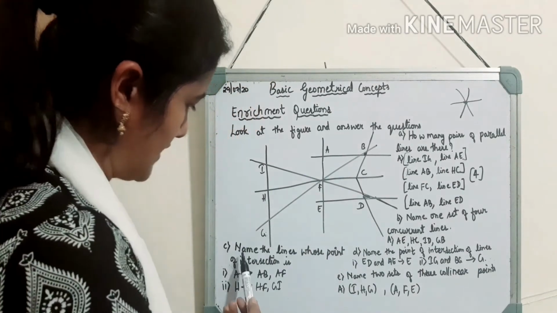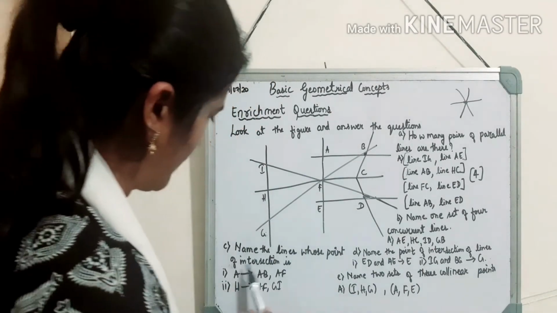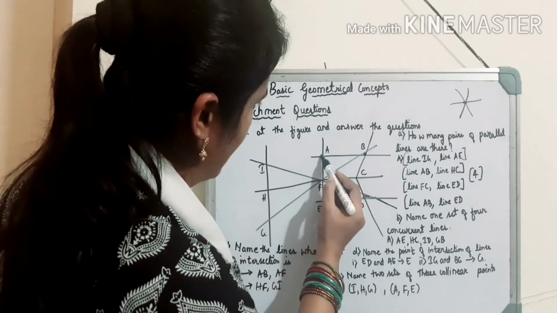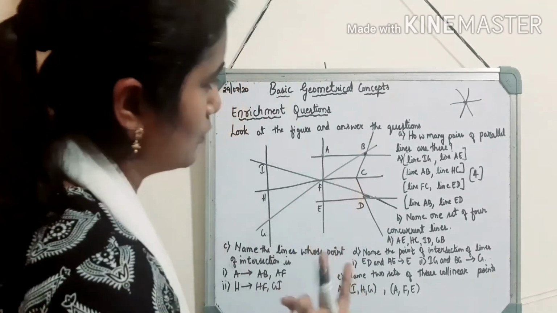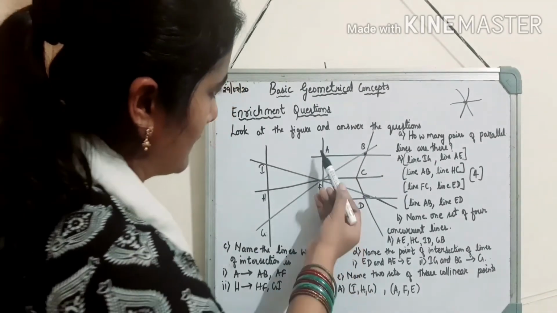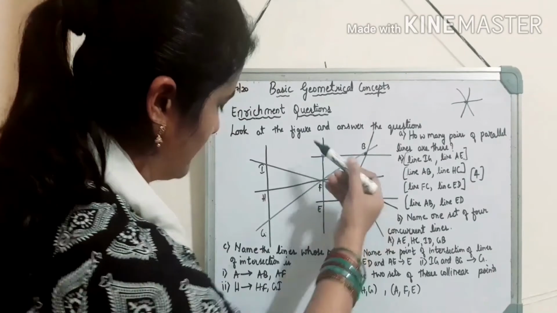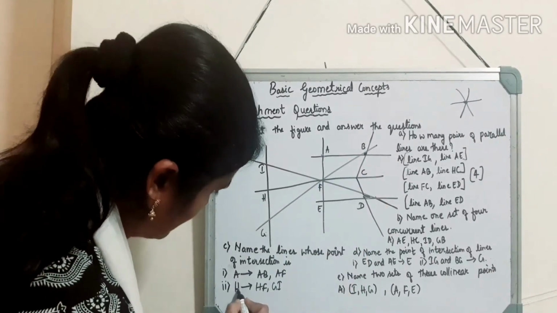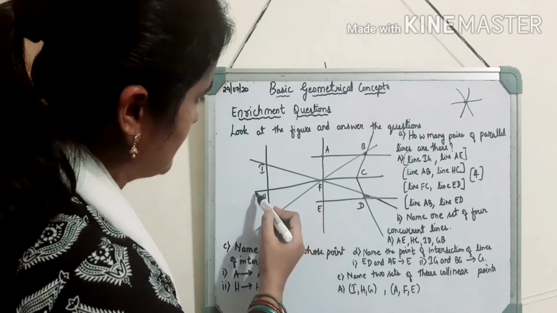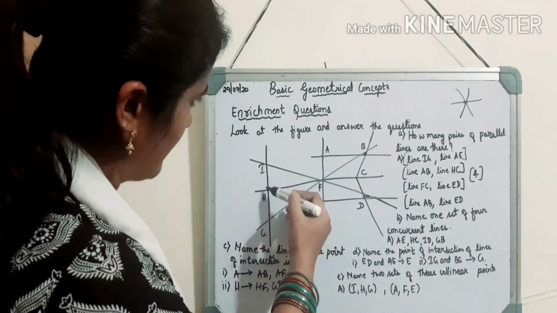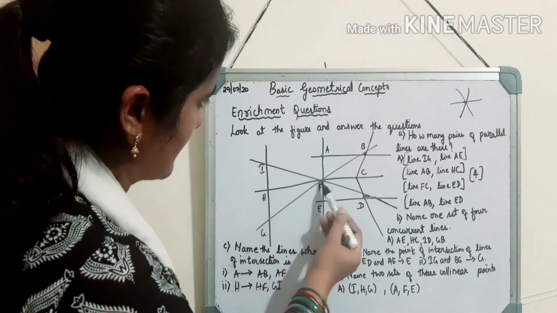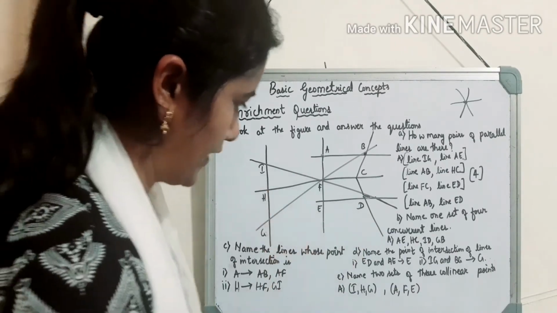Question number C: name the lines whose point of intersection is A. Children, here is the point A and you have to write 2 lines which are intersecting at A. So I have taken AB and AF. And the second one is point of intersection H. So here these are the 2 lines HF and GI. GI and HF are intersecting at point H.